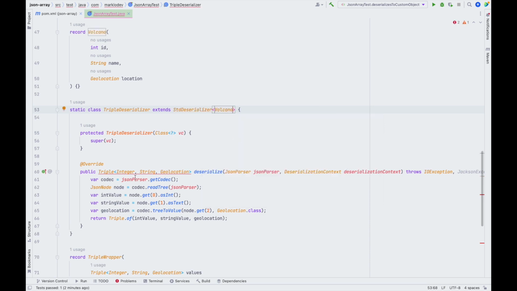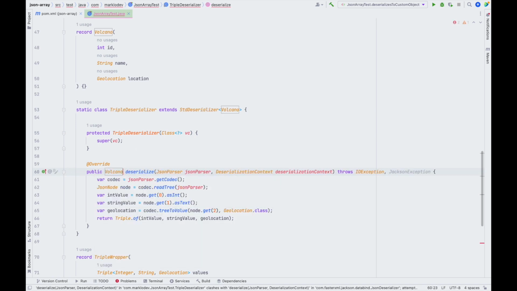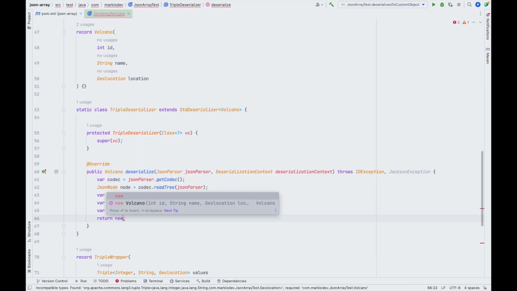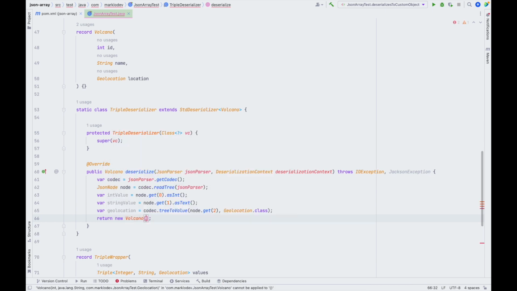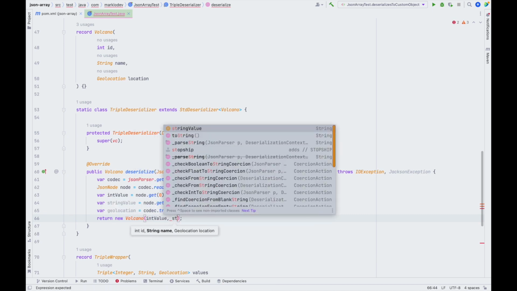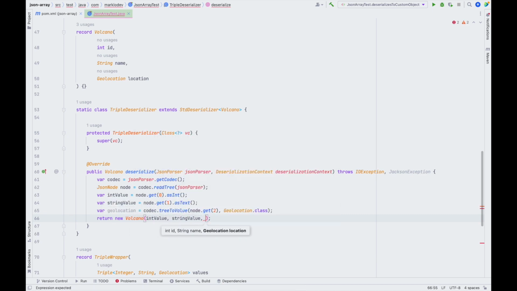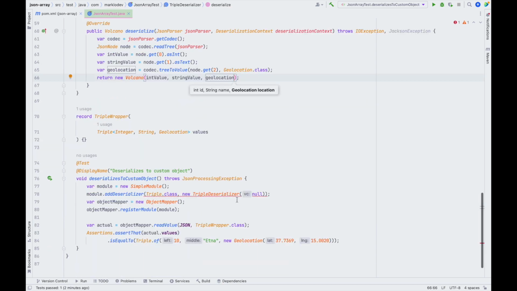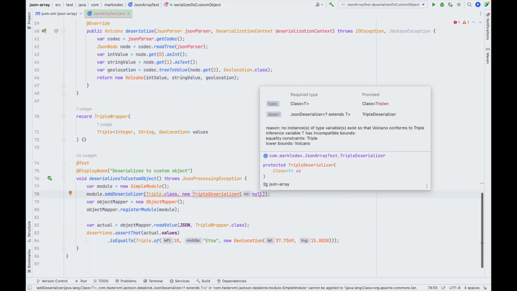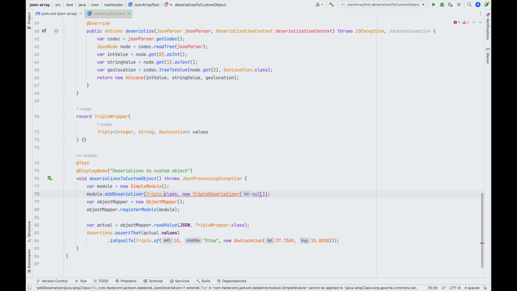And here the result is not a triple anymore, but a volcano. And here, instead of returning the triple, we will just instantiate our class and use our values that we have extracted from the JSON. We also need to make a change here.